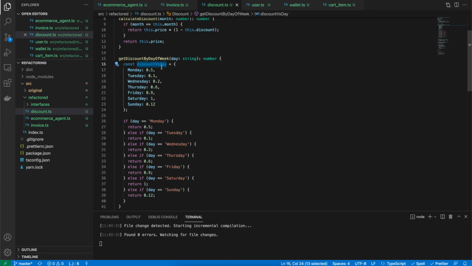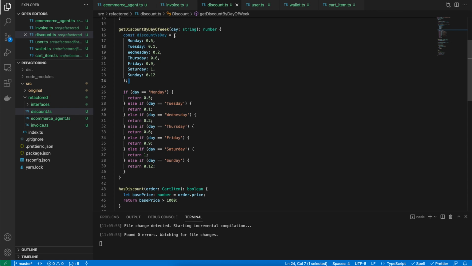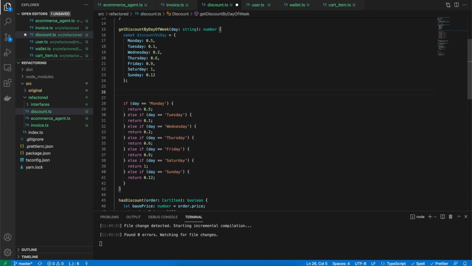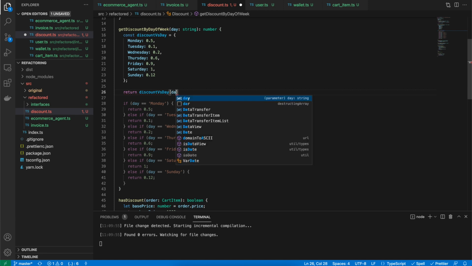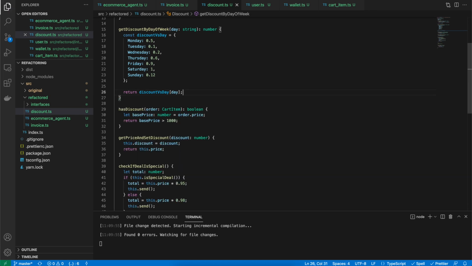So now discount versus day looks like this rather than this. So the question is, how will I return the discount? All I have to do now is return discount versus day and send the day. Perfect. Now I can remove this, and it looks much better, isn't it?